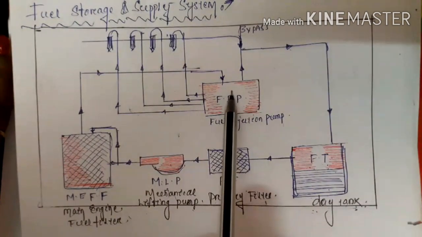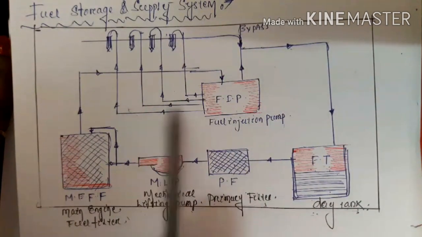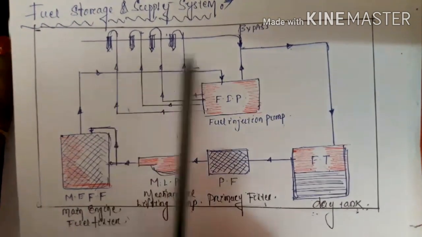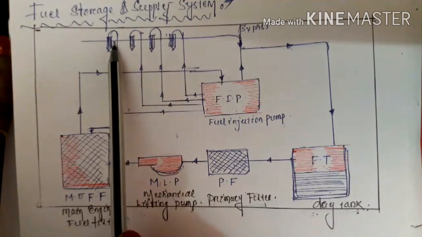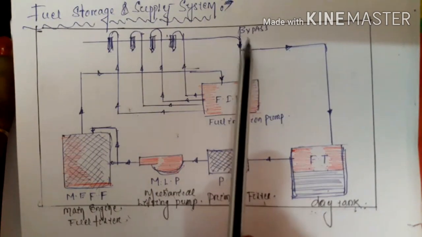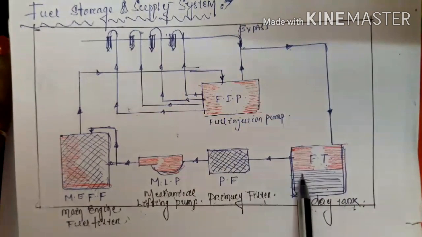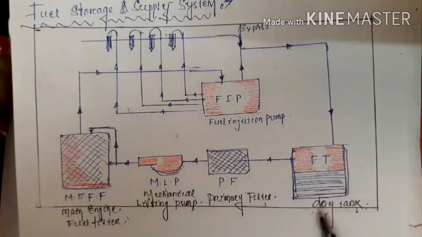The main engine fuel filter path is connected to the fuel injection pump, and the fuel injection pump is connected to the 4 injectors here. One of the paths from the injector is known as the bypass path, and this bypass path is directly connected again to the day tank.